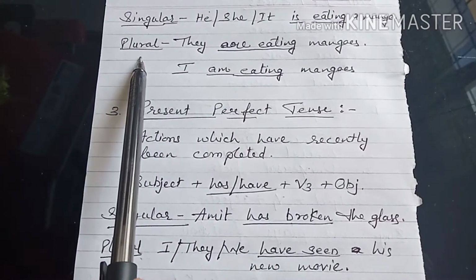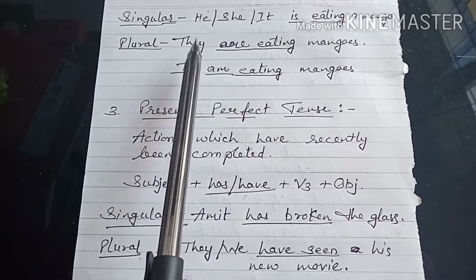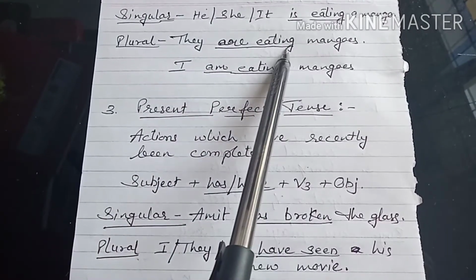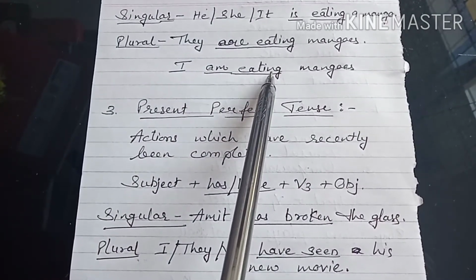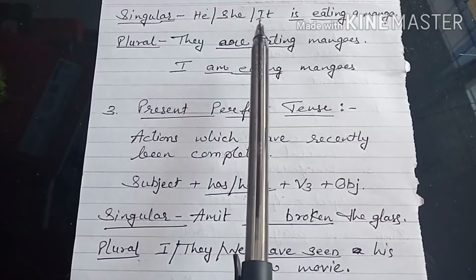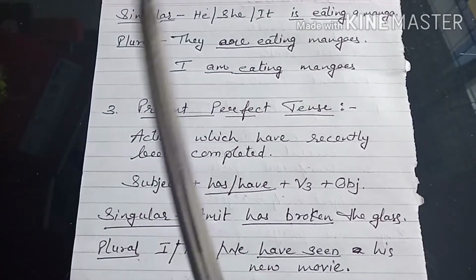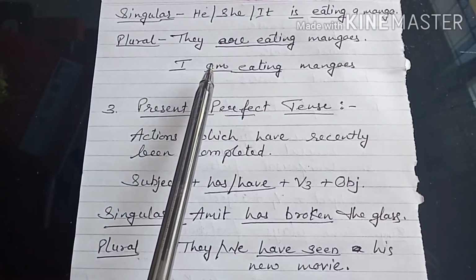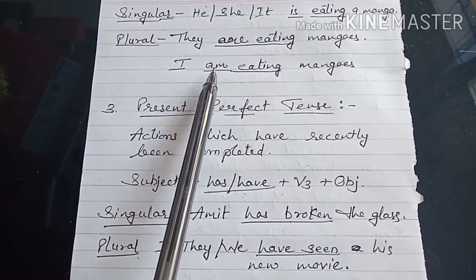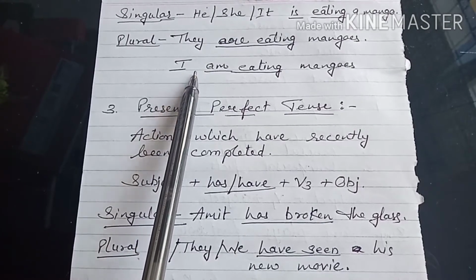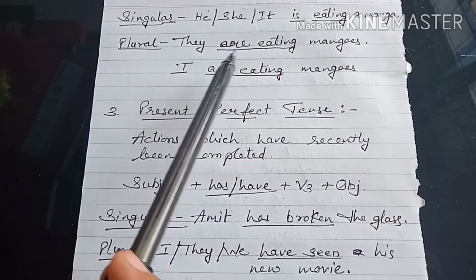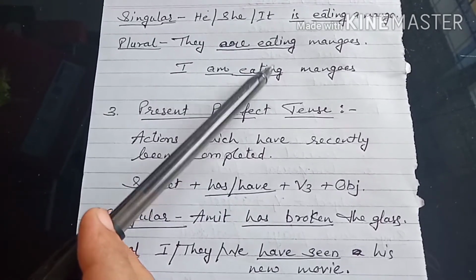Now we'll take plural subject, they. With plural we'll take are. Eating will remain the same everywhere in present continuous tense. So they are eating mangoes. I'll take an example of I also. I am. Now am is the helping verb which is used only with I. I am eating mangoes. Now these are the examples of those actions which are happening now.